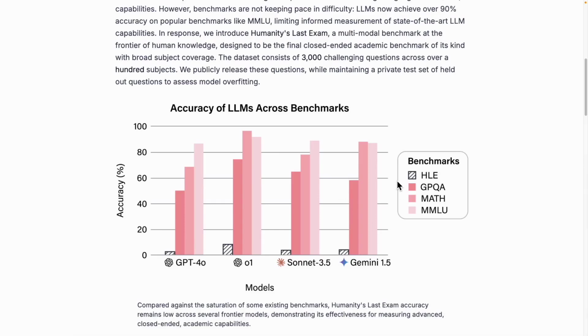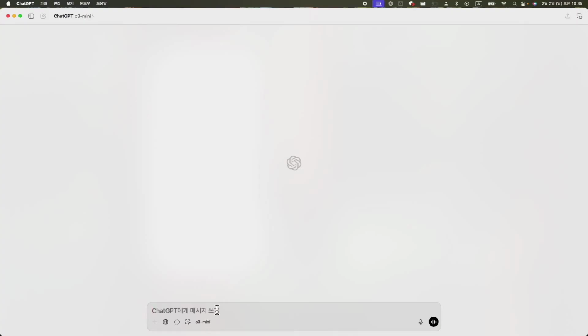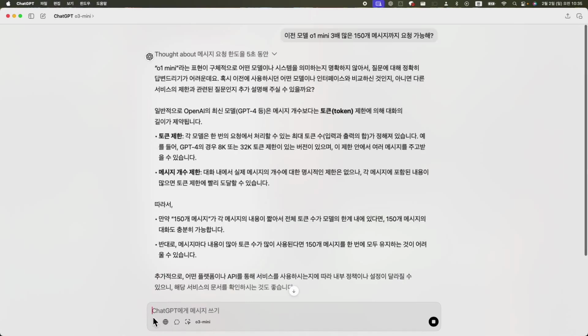Today, since I need to move swiftly, I won't be able to conduct detailed tests on everything, but let's quickly review the performance. It's clear they were under pressure, as the previous model, the O1 Mini, was limited to 50 requests. However, this new model can handle up to 150 messages, tripling the capacity. And check this out, it's marked as beta. The deactivation is still in place, and the attached interpretation feature is not yet enabled. It feels like it was released in a hurry.